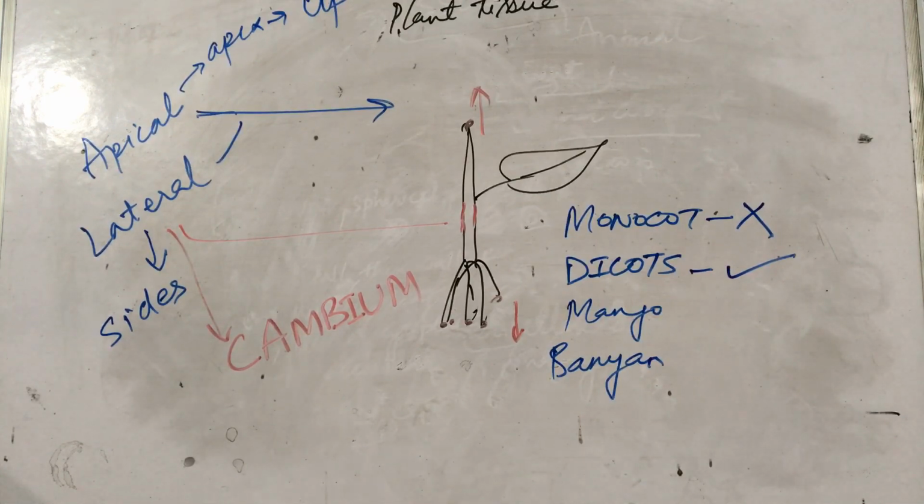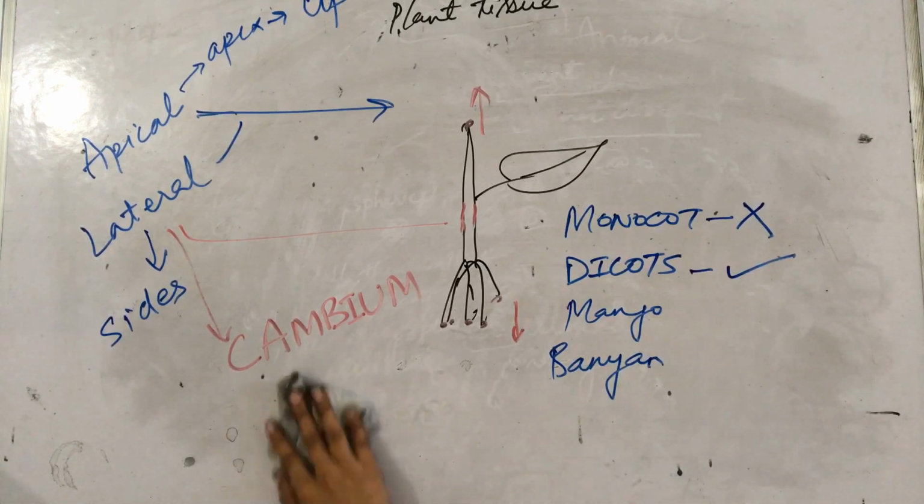Okay, so this is one type of tissue, meristematic tissue. It is divided into two parts: apical meristem and lateral meristem. Apical meristem is present on the tips, which helps the plant to grow lengthwise. Lateral meristem is present on the sides of the plant, which helps to increase the girth, the diameter of the plant. And lateral meristem is also known as cambium.